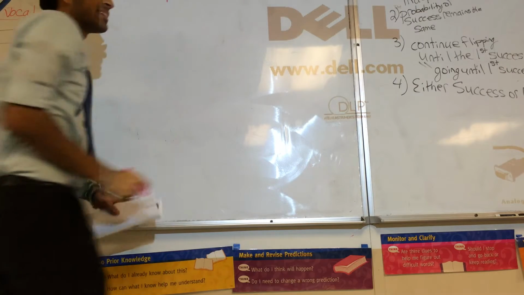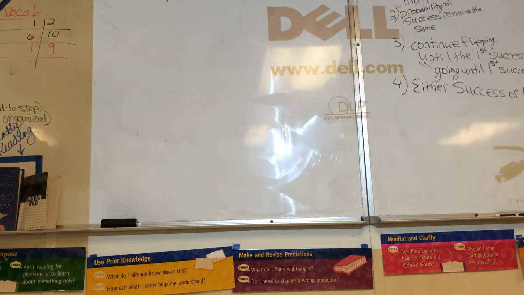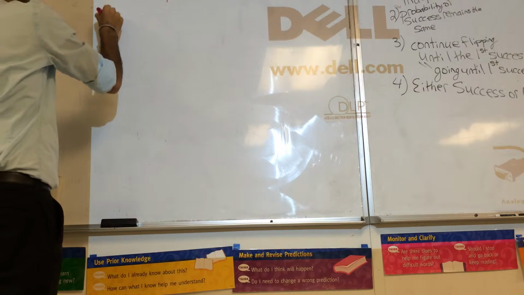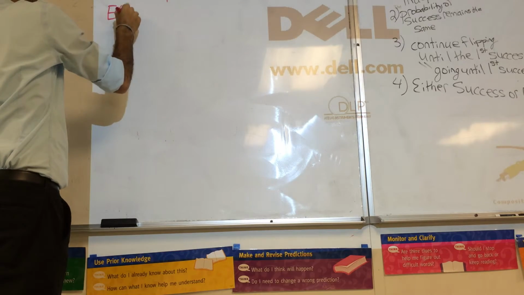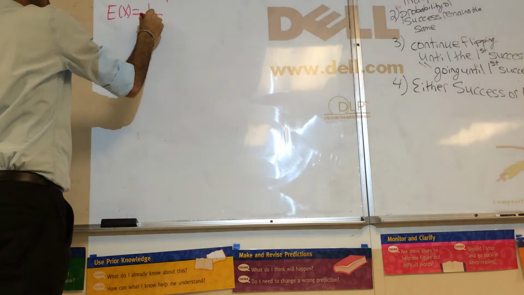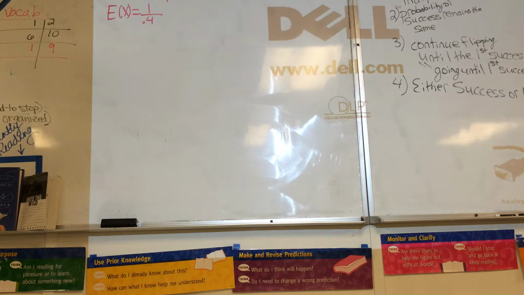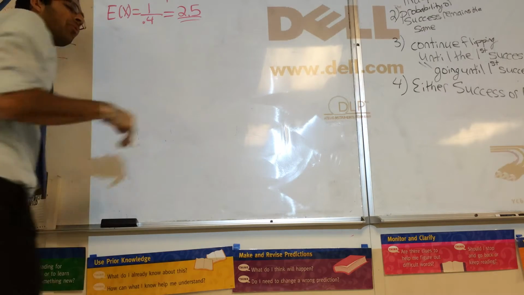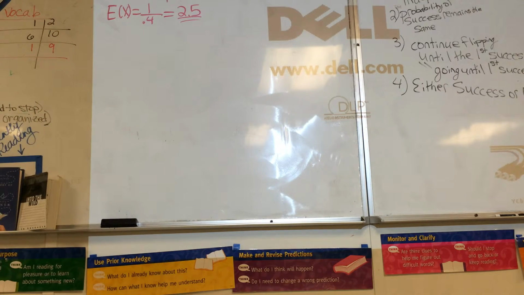Because all we're asking is, on average, how many times do I need to flip before I succeed? Well, if the probability of success is 0.4, in this case, then the expected number of flips is 1 divided by 0.4, which goes on the calculator and gets you 2.5. So on average, you'll have to flip 2.5 times.